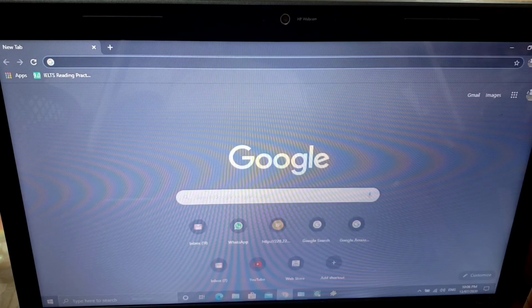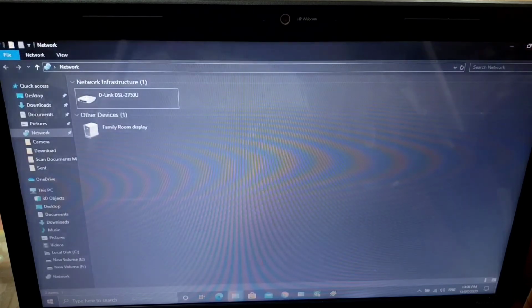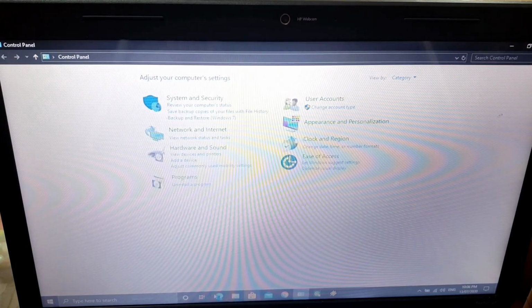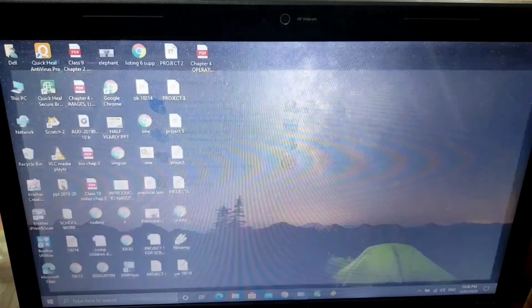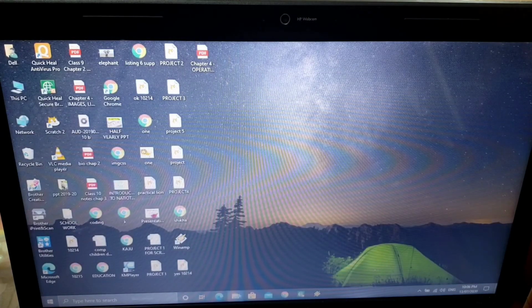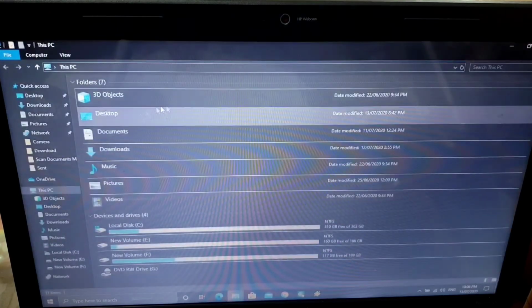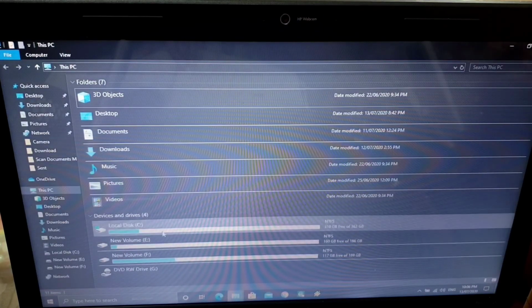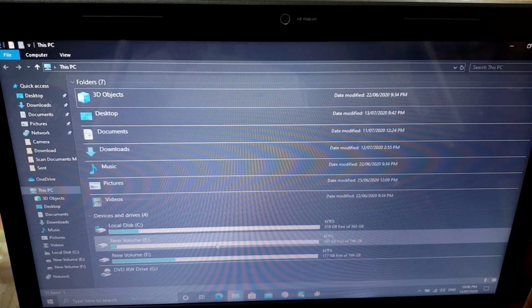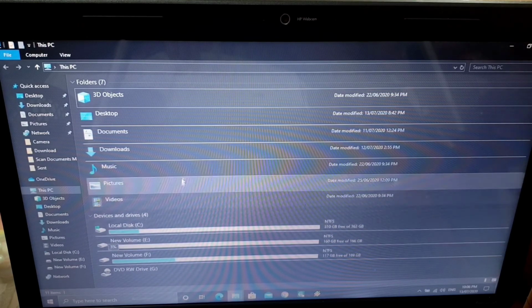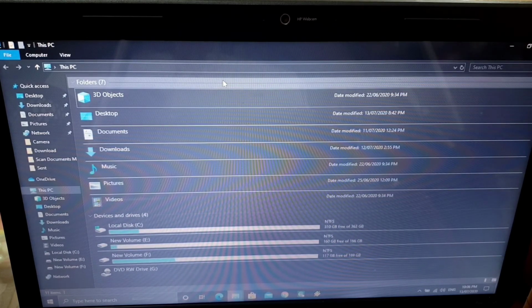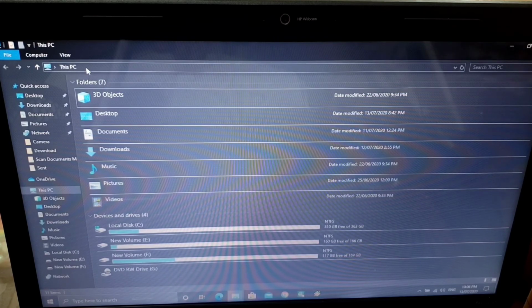Now let's see the various Windows elements which we have. For that we need to open any normal window frame so that we can learn about it. So I'll open just this PC window, because here I'll get all the options, the C drive, D drive, everything is available here. You all can see on the top where This PC is written.